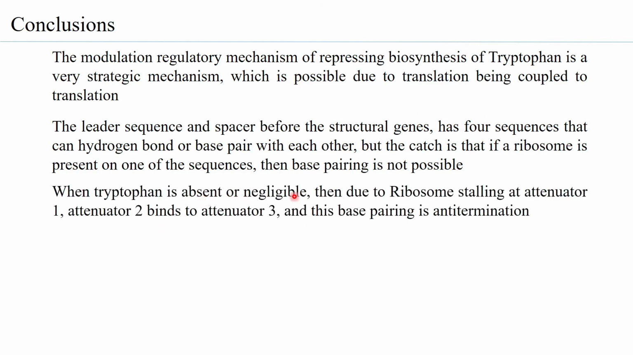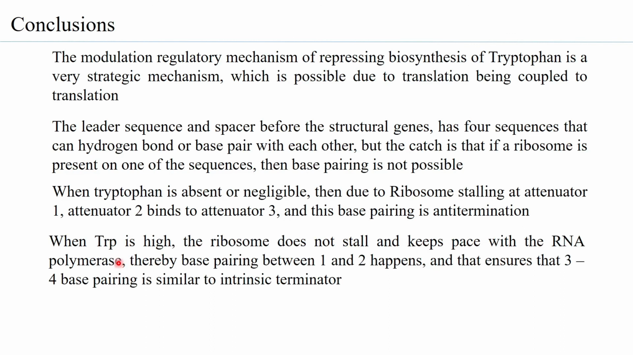When tryptophan is absent or negligible, then due to ribosome stalling at attenuator 1, attenuator 2 binds to attenuator 3, and this base pairing is anti-termination. But when tryptophan is high, the ribosome does not stall and keeps pace with the RNA polymerase, thereby base pairing between attenuator 1 and attenuator 2 happens, and that ensures that the 3 and 4 stem loop structure is formed, which is similar to an intrinsic terminator and therefore leads to termination of transcription. The RNA pol becomes unstable because of the conformational change and it falls off the DNA, stopping transcription.